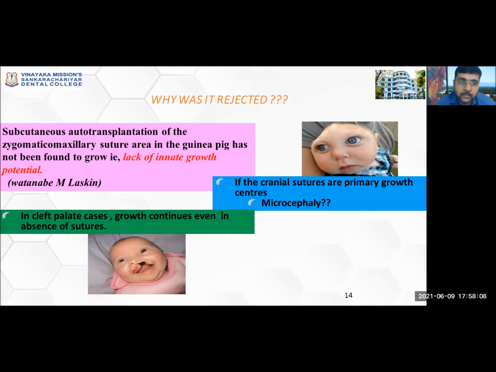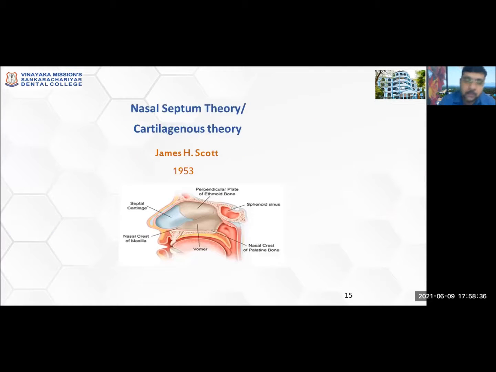A small part of the zygomatic-maxillary suture of the face was auto-transplanted under the skin of a guinea pig. But as per the sutural theory by Fisher, if this structure had innate or genetically determined growth potential, it should have grown, but it didn't. Also, in cleft cases, growth continues even in the absence of a suture. So all these questions were unanswered. That's the reason why this theory was rejected.